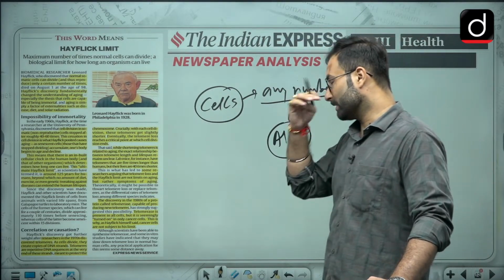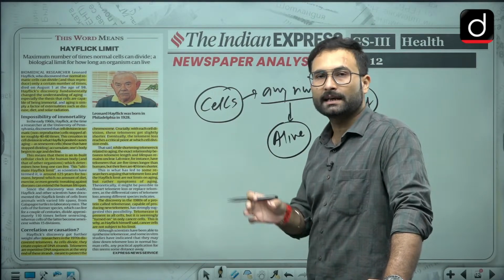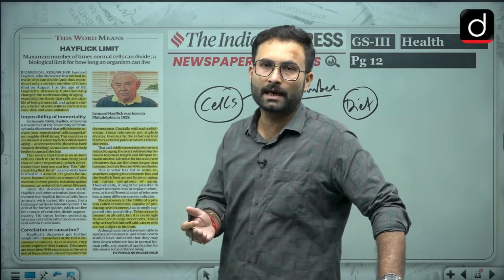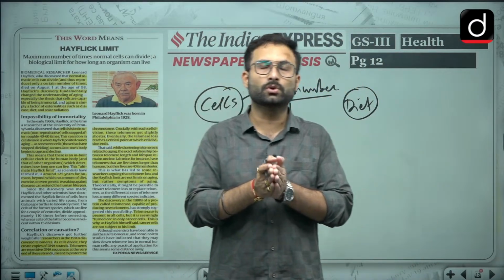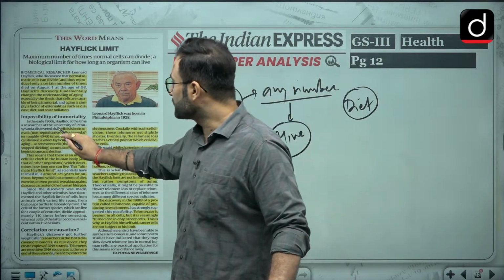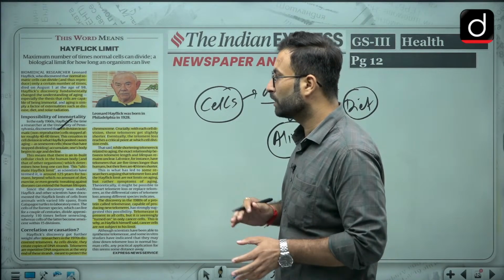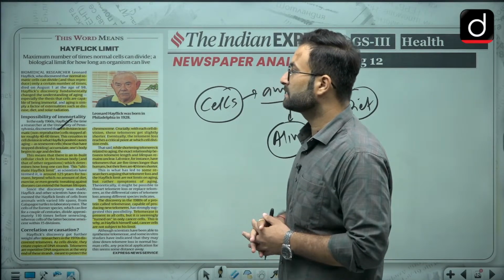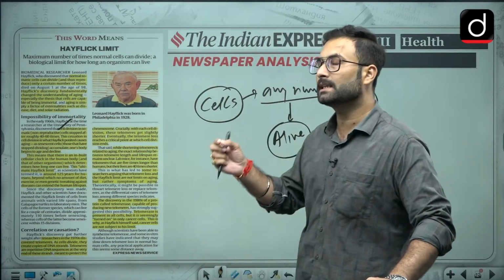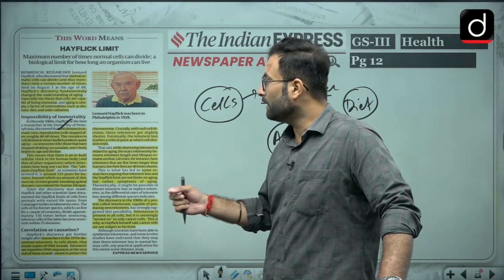Okay, so that was the case earlier, but after his discovery, he found that the somatic cell can divide itself for a limited period of time, and after that slowly you will see your body aging. Now, the cell division in somatic cells or non-reproductive cells stops after roughly 40 to 60 times. The cessation in the cell division is what Hayflick posed as causing aging. Basically he is saying that as and when this process stops, then you will start aging.